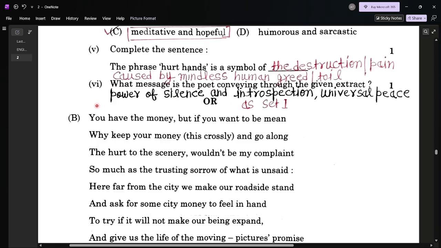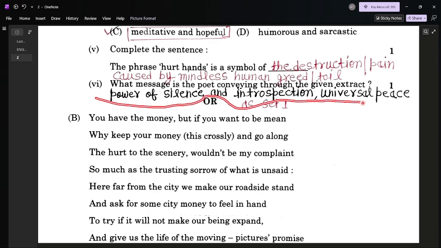Question number 6. What message is the poet conveying through the given extract? Through the given extract, the poet conveys the message of the power of silence. A little bit of silence can do a lot for us. Here, what is the power of silence? The whole poem is based on the power of silence, but especially this extract highlights the power of silence and introspection. Universal peace. What is universal peace? Brotherhood.